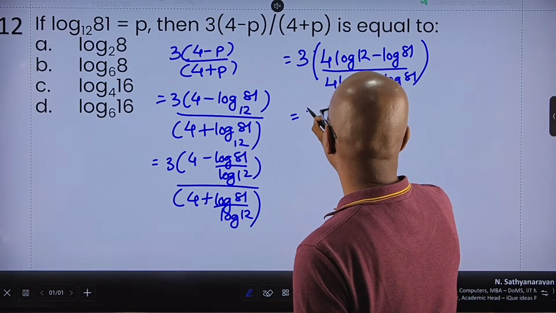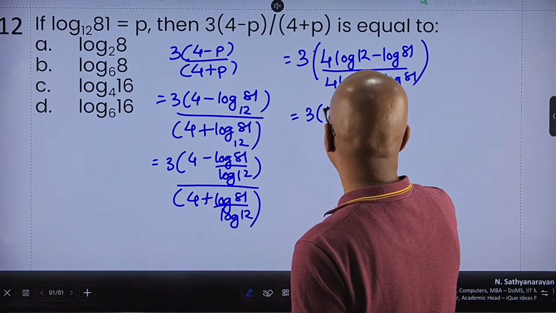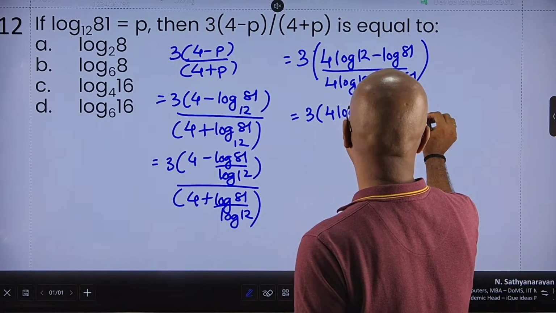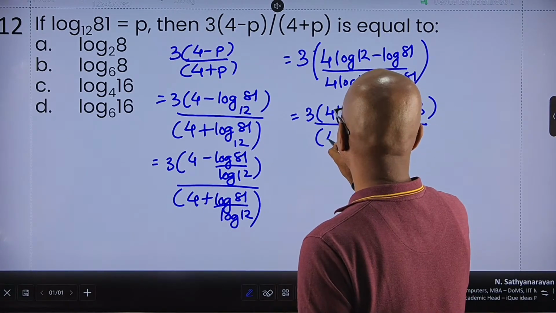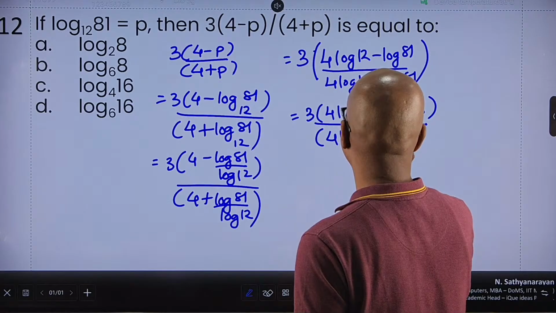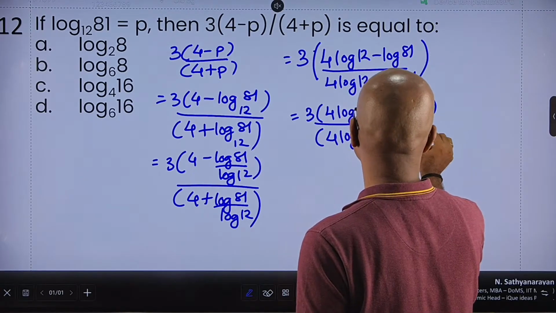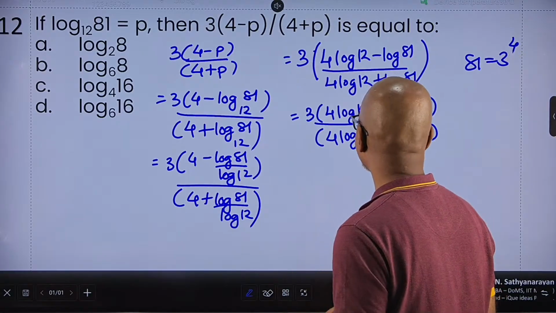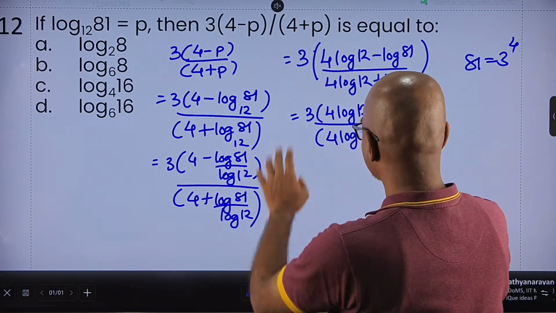This I can write as 3 into 4 times log 12 minus 4 times log 3 upon 4 times log 12 plus 4 times log 3. Why? Because 81 is 3 to the power 4. All the 4's get cancelled.